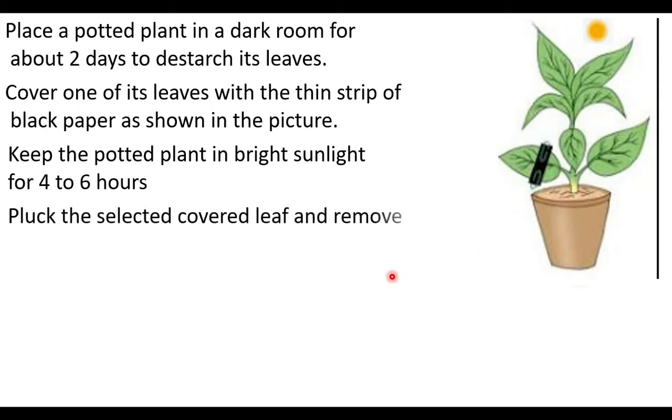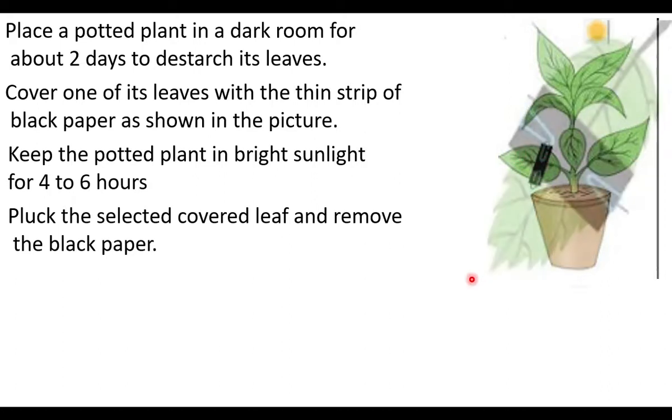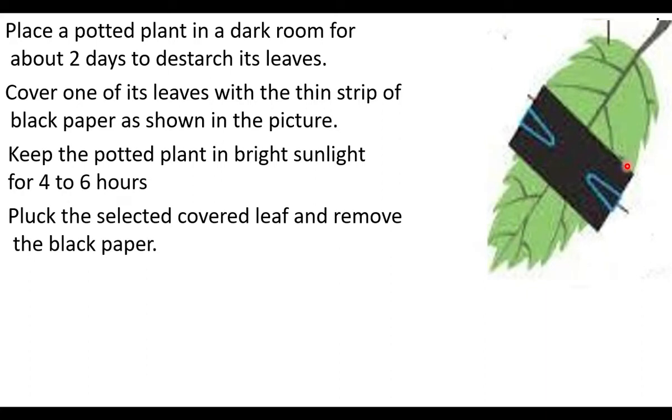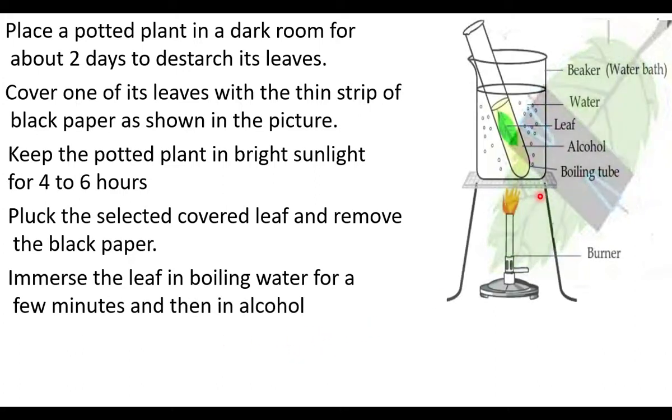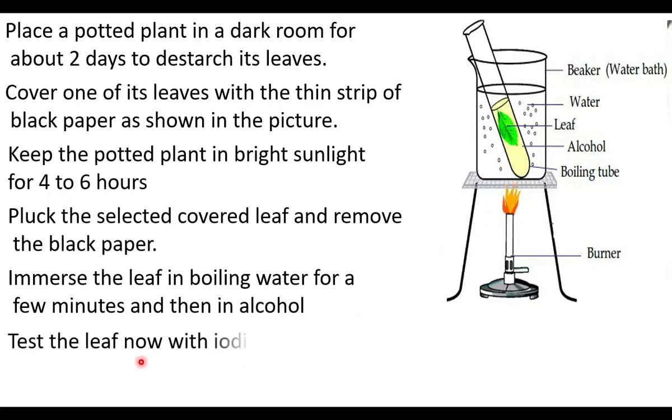Pluck the selected covered leaf and remove the black paper. This leaf is kept in boiling water for a few minutes and then in alcohol. This process will remove the chlorophyll. Now the leaf will become yellow. Test the leaf with iodine solution for the presence of starch.